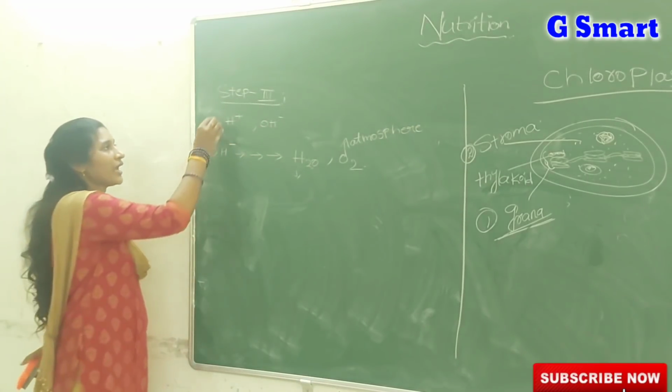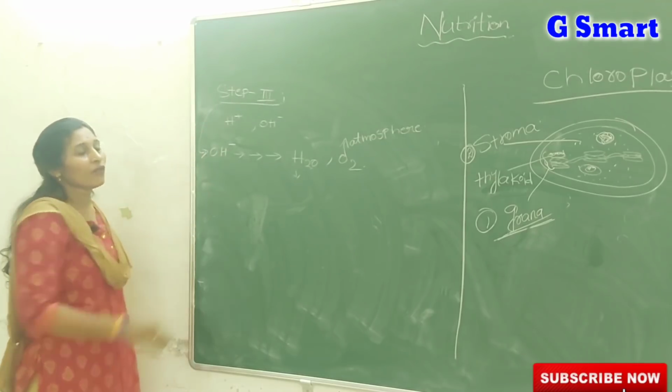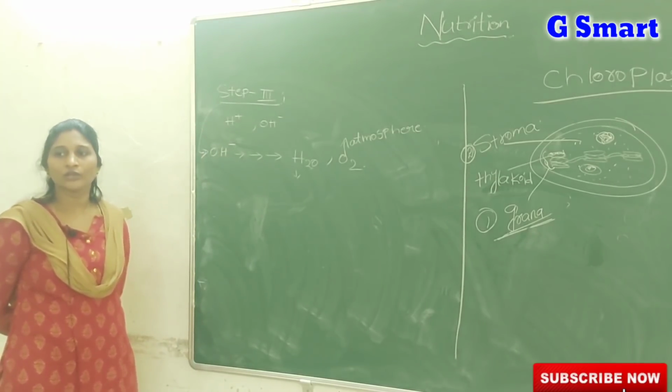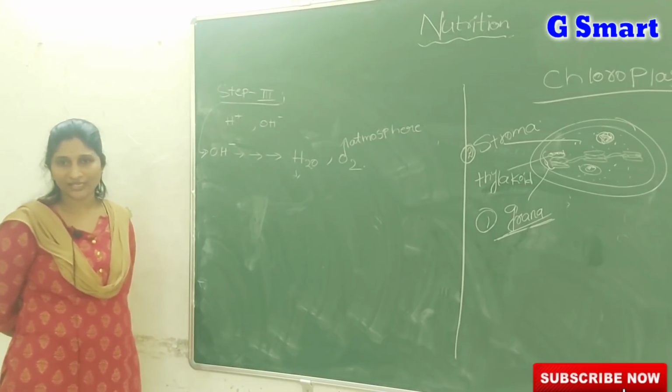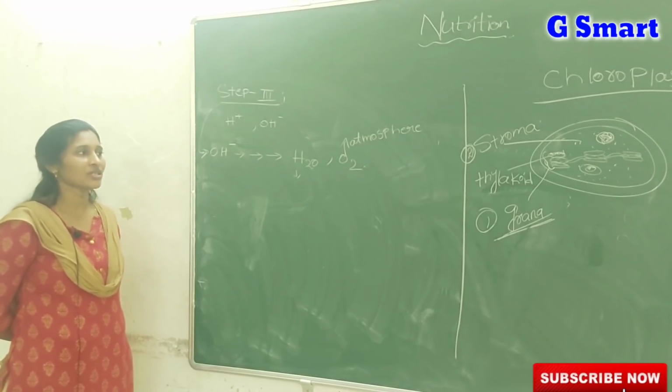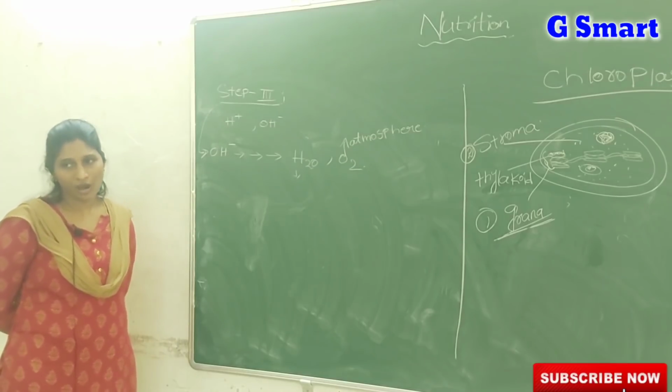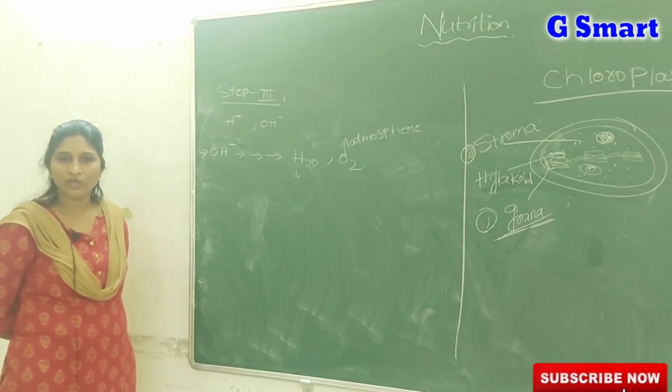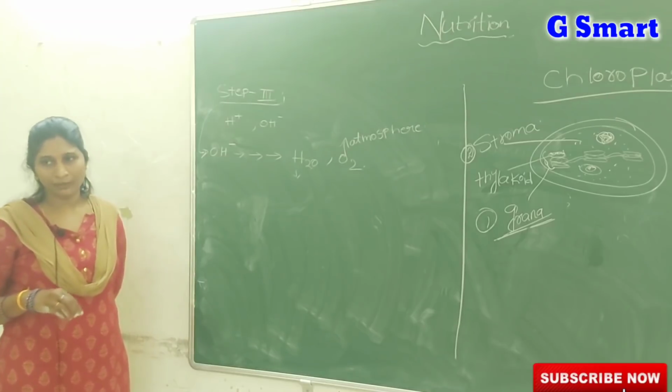So what happens in the third step? The OH minus ions of the water molecule, by a series of reactions, change into water and oxygen. Oxygen is released into the atmosphere, and water is itself used by the plant body.